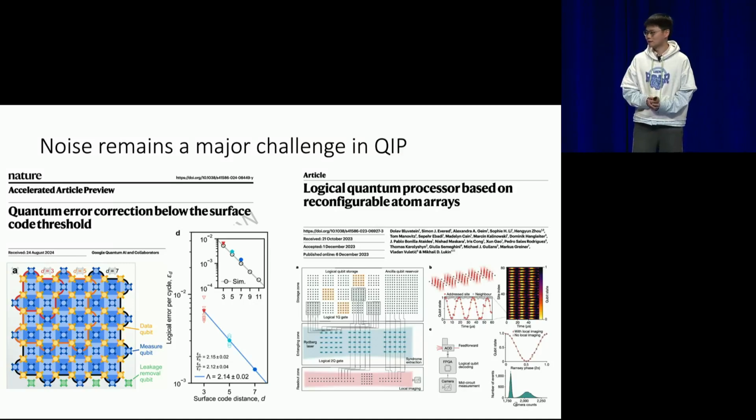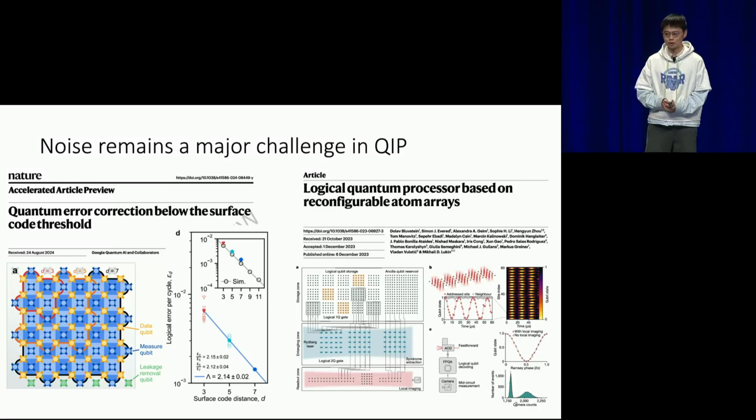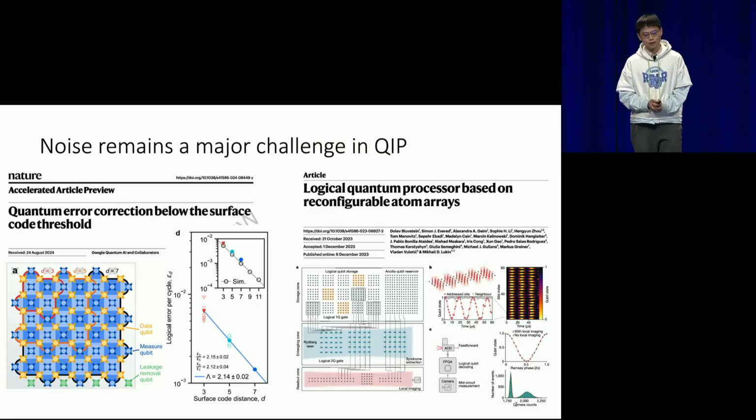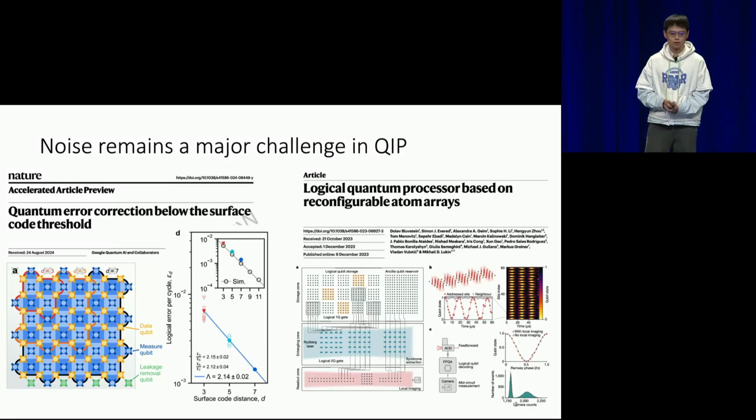Over the past few years, we have seen many very exciting developments in quantum information processing, especially in how we deal with noise. We now have below-threshold surface code demonstrations, and based on reconfigurable atom arrays, we can do some kind of logical computation. But noise remains a major challenge in quantum information processing. So the topic of my talk today will be learning about noise.